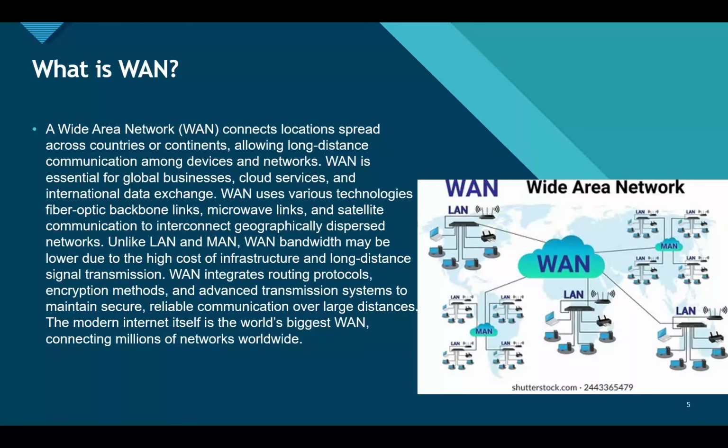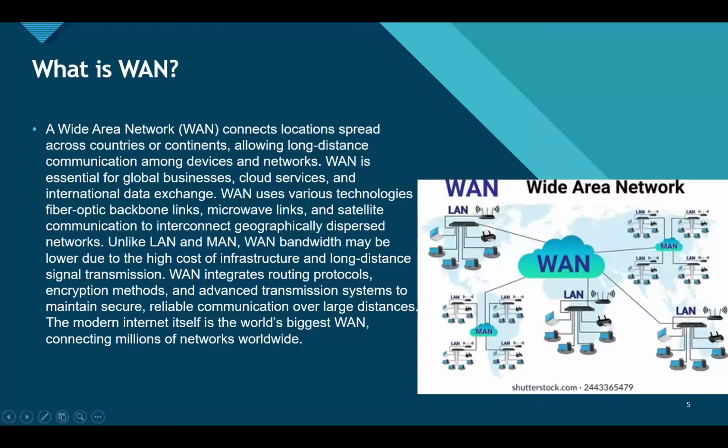Now, next part is WAN. So now we will learn what is WAN in depth. A wide area network or WAN connects networks that are far apart, sometimes across different countries and continents. WAN is the backbone of global business, cloud services, and the internet itself. WAN uses different technologies like fiber optic networks, microwave links, and even satellite communications. Since the distances are very large, WAN may have lower bandwidth and higher latency compared to MAN. But WAN is essential because it allows global communication, connecting millions of networks worldwide. In fact, the internet is the biggest example of WAN.